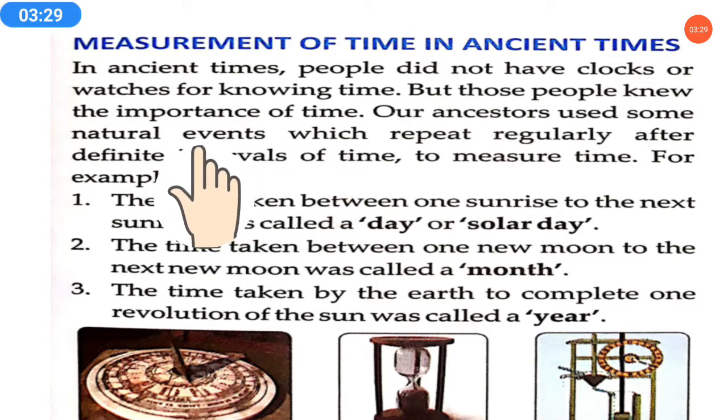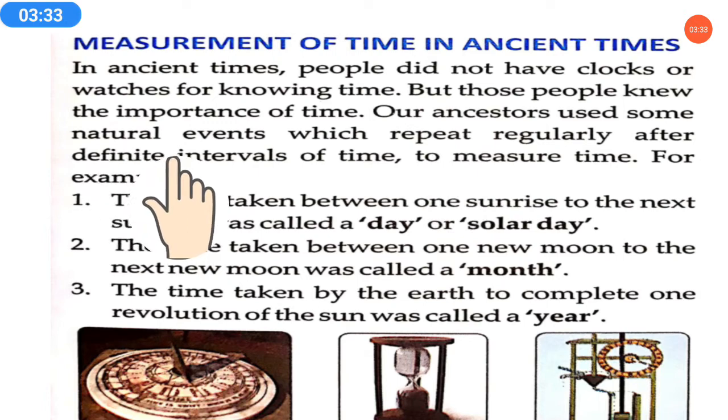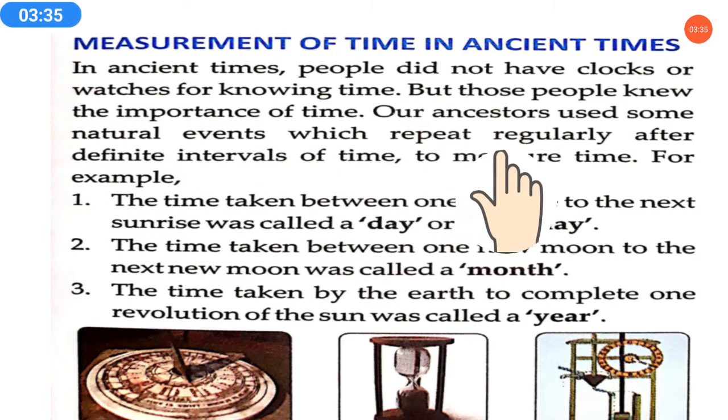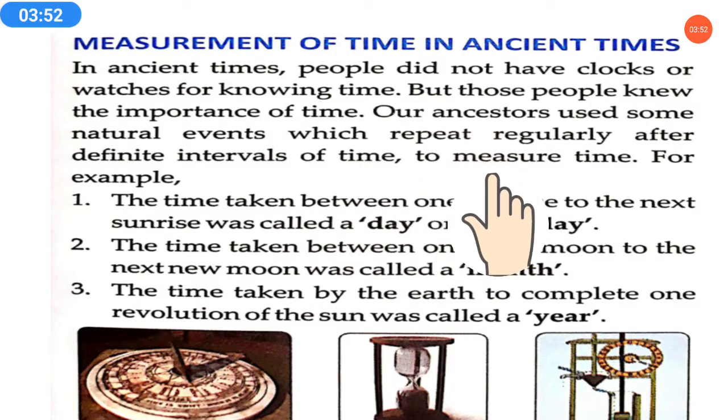They too knew the importance of time. Our ancestors used some natural events which repeat regularly after definite intervals of time. So they used to observe natural events which repeat regularly after a definite interval of time. This is how they used to measure time.